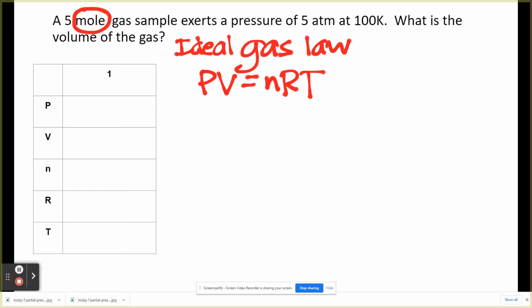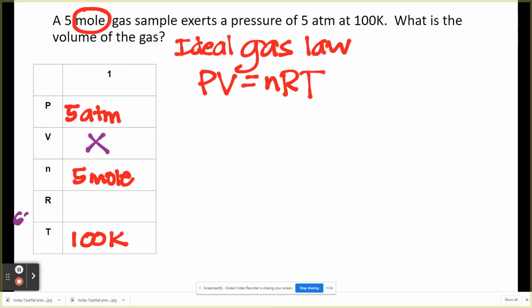5 moles. Remember, guys, that's going to be our N, 5 moles. A pressure of 5 atms is our P at 100 K, and that's going to be our T. What is the volume of the gas? We're looking for V, therefore this is your X. All right. But wait a minute, Mr. Chua, there's still one more variable that's missing. It's the R. Guys, remember the R is a gas constant, which means it doesn't change, which means you should know this by heart.